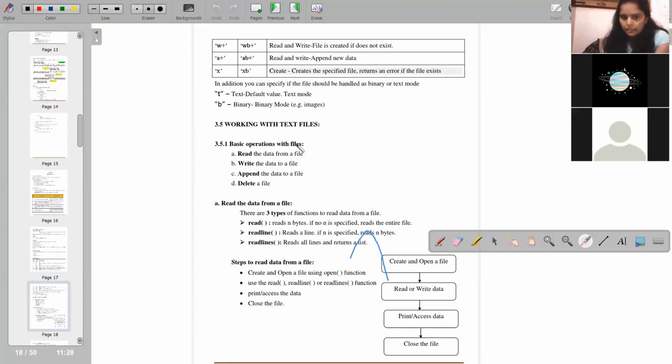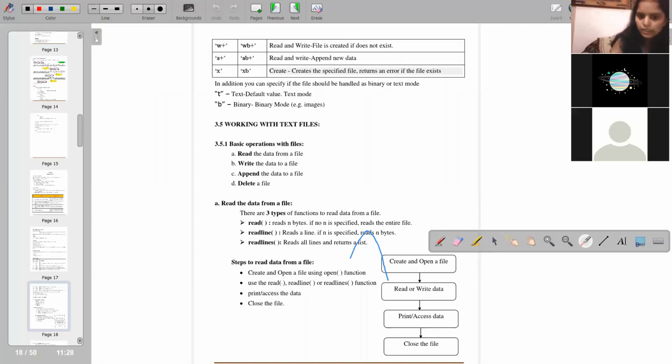Okay, readline. This is used to read a line. If n is specified, it will read n bytes. If you do not specify, it will read the whole line, otherwise it will read n bytes of the line. Readlines: the difference between the second and third is that the second one is only for one line and the third one is for multiple lines.